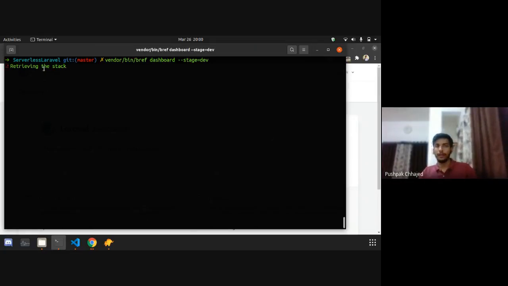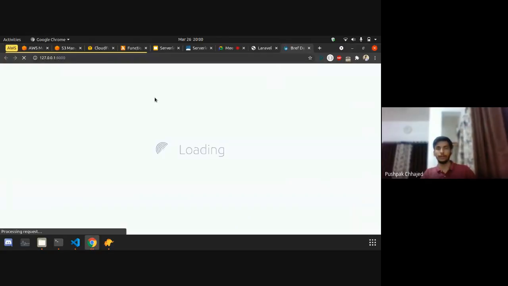It will retrieve the stack with the stage development environment. And you can see it has retrieved Laracon Mumbai Dev, which is in the AP South 1 region, and it will now start the dashboard locally. If you want to see how your application is performing, you can see that.